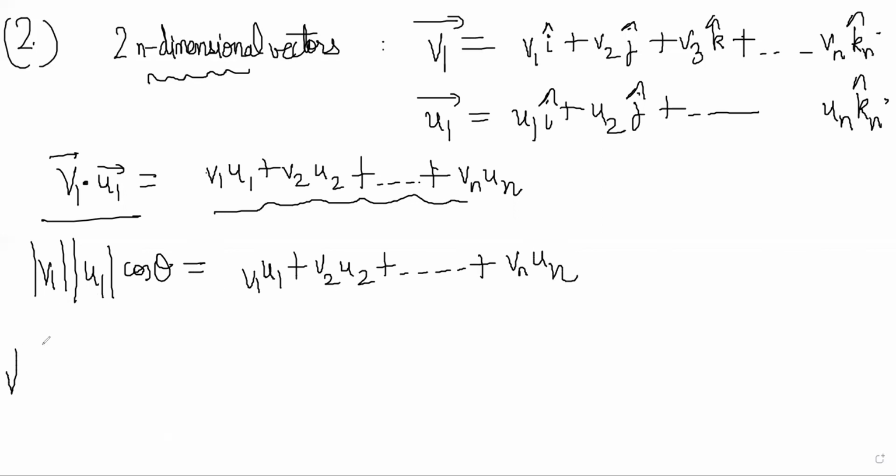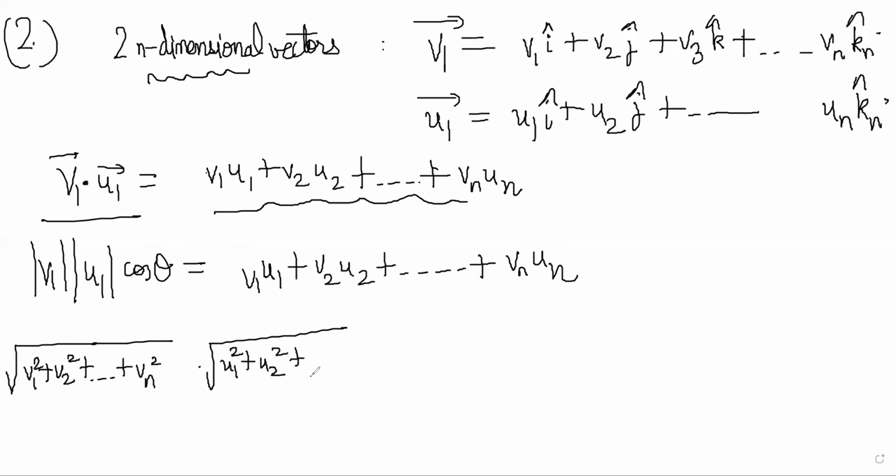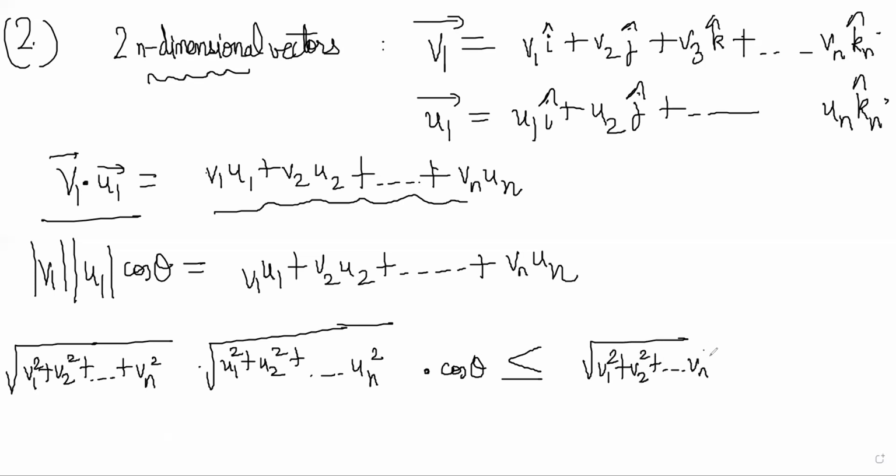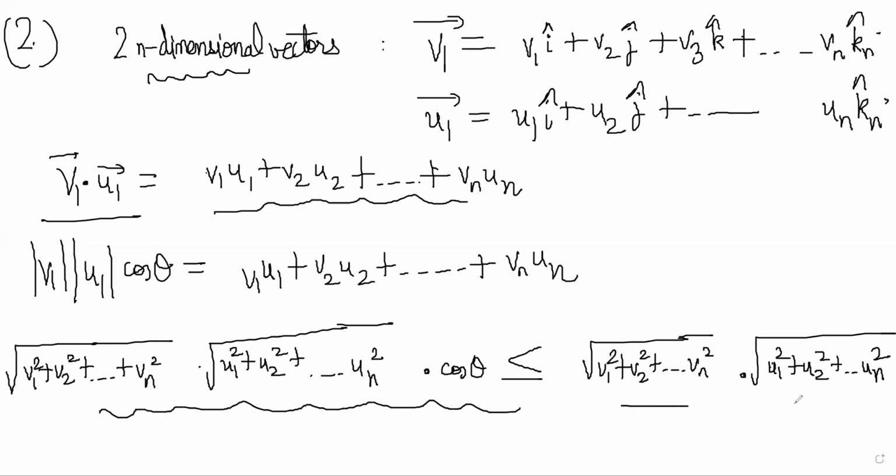Now, mod v will be written as root of v1 square plus v2 square plus vn square, and mod u will be written as root of u1 square plus u2 square plus un square. And we know that cos theta is less than or equal to 1, right? So mod v mod u cos theta is less than or equal to basically root over v1 square plus v2 square till vn square multiplied by root of u1 square plus u2 square plus un square. So this inequality is true because the cos theta value is always less than or equal to 1.